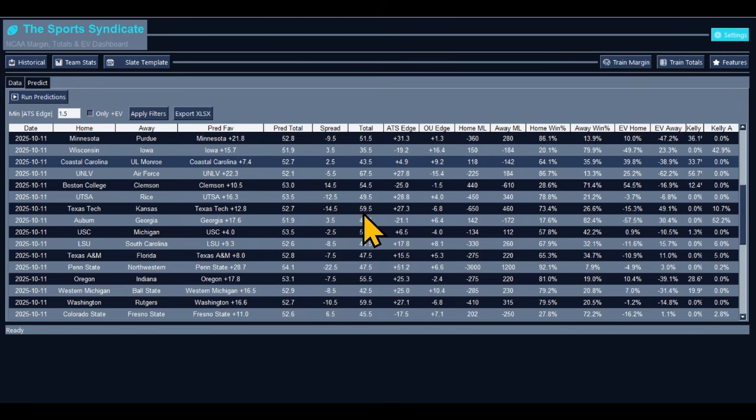The over and under, you can take the under by a touchdown. Take an under by a touchdown. The model's projecting 52.7. We do have an over and under edge by minus 6.8, which means that we have the edge in that fight. Take the under on that edge.